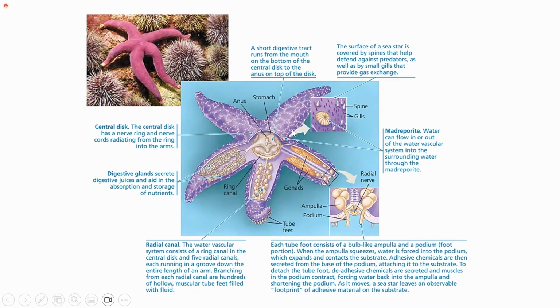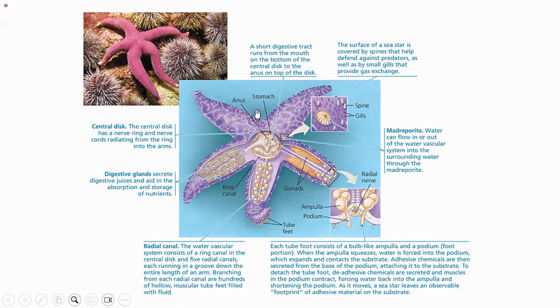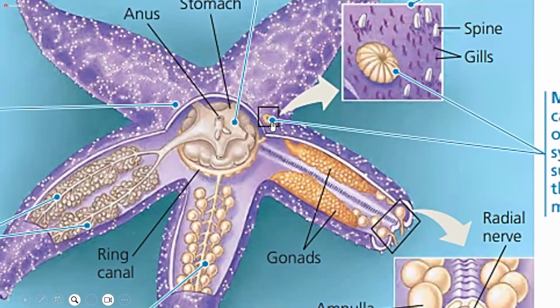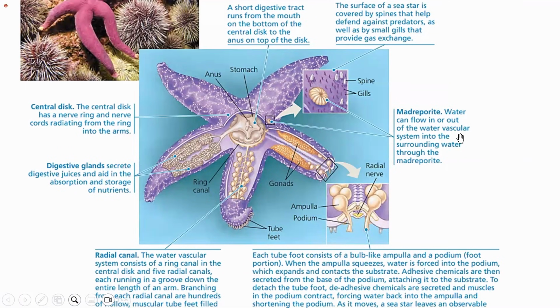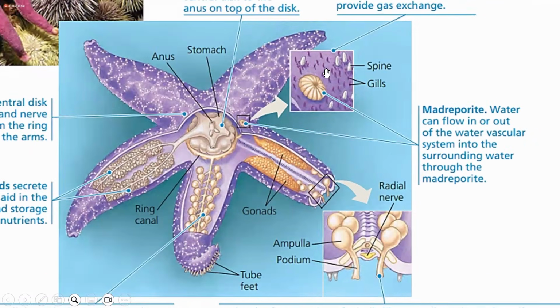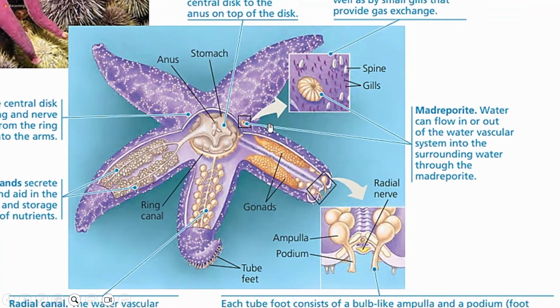You can see here it has 5 arms, and this is the madreporite. If I zoom into this structure, this is the madreporite, the sieve-like structure. Through the madreporite, water can flow in or out of the water vascular system into the surrounding water. This is a zoomed-in image of the madreporite, which is surrounded by a structure. The arm has spines and gills; the gills allow for respiration, and the spines allow for protection.